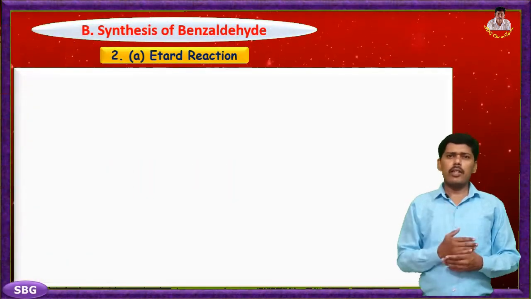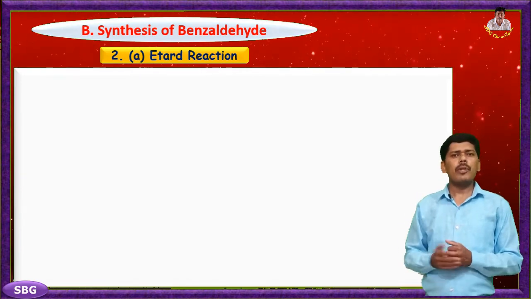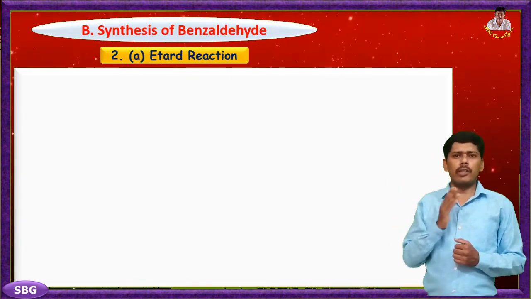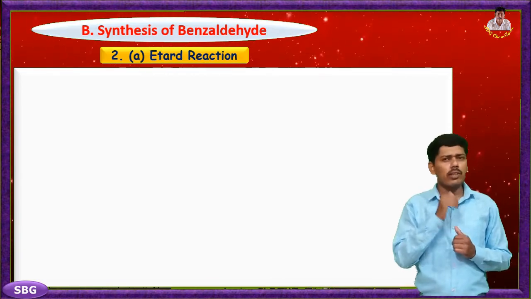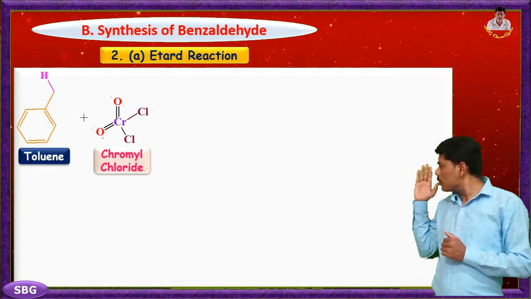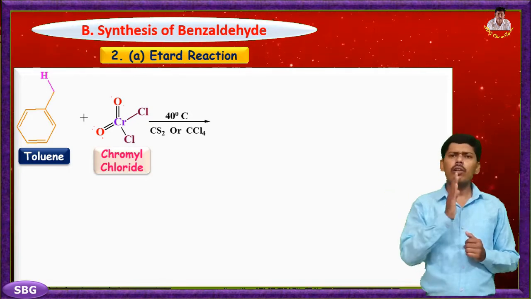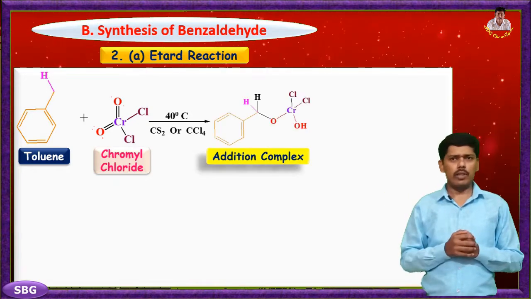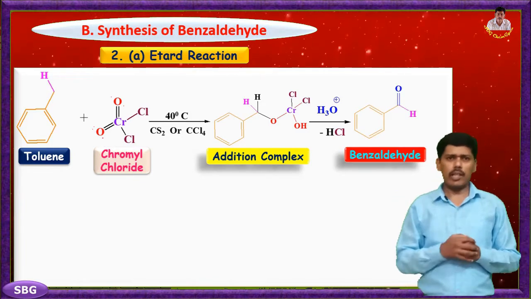Now we study the next synthetic method for the synthesis of benzaldehyde by oxidation of toluene in the presence of chromyl chloride in carbon disulfide. This reaction is also known as the Etard reaction. In this reaction, toluene on oxidation using chromyl chloride in carbon disulfide or carbon tetrachloride at 40 degrees Celsius gives benzaldehyde.